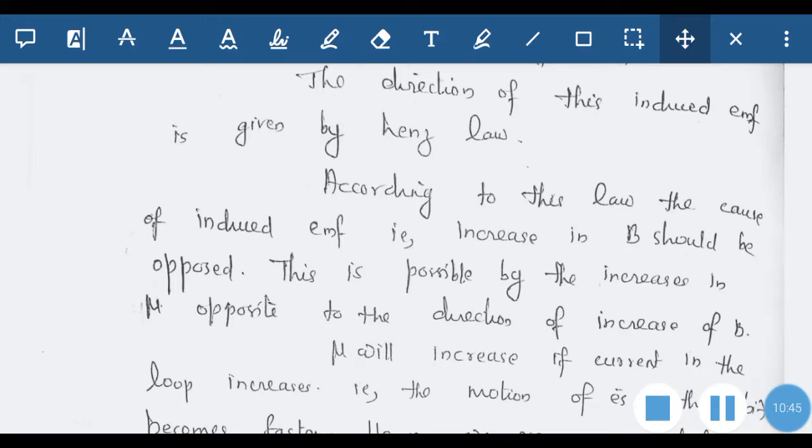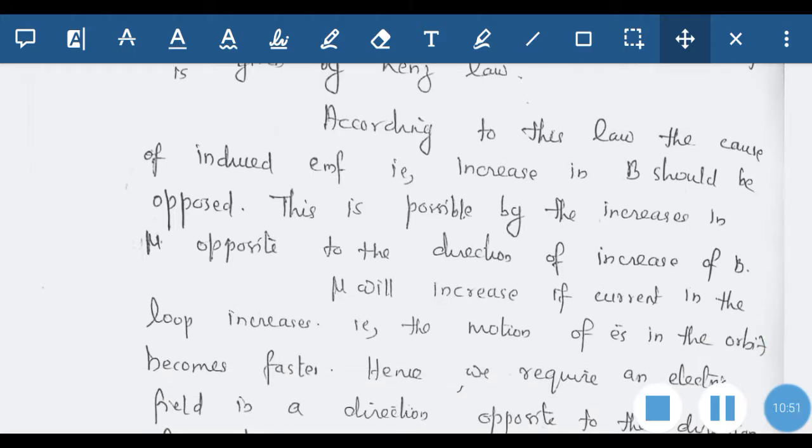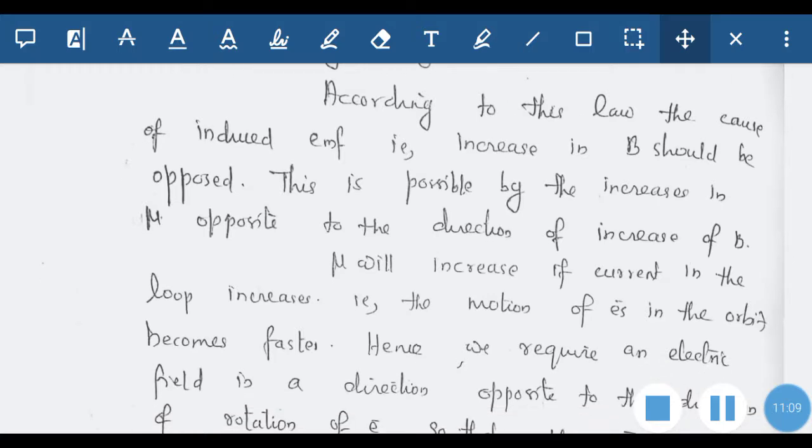So here the cause producing that effect is the increase in the value of B. So this is possible by the increase in mu opposite to the direction of the increase of B. So here, in this case, if mu increases opposite to the direction of B, then the effect, according to Lenz's law, reduces the cause, that is, the induced EMF. There is a method to reduce it.